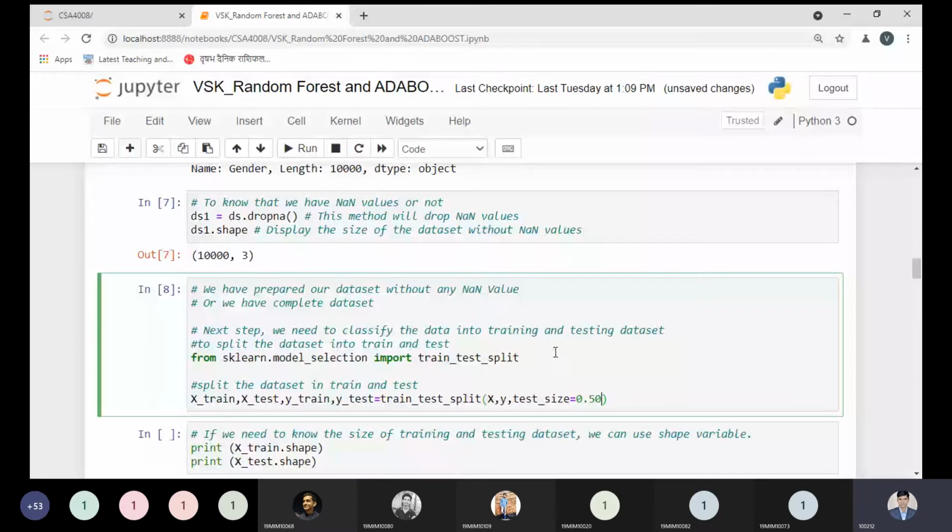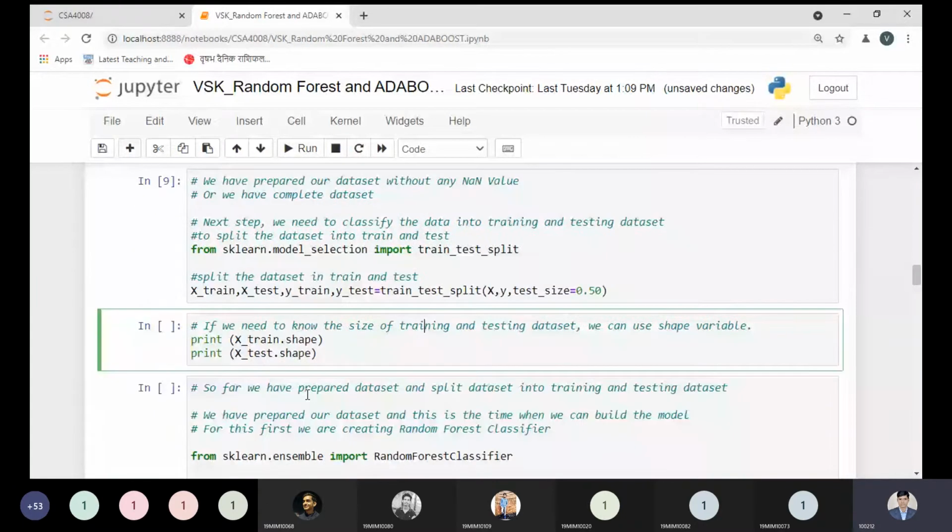Okay. So I'm re-executing this code in front of you. Now it is executed. So what is the size of the training data and testing data? I'm using this part. From the extract variable, we can understand what is the size of the training data and what is the size of the testing data. So we can accept this point. Let me execute this code right now.